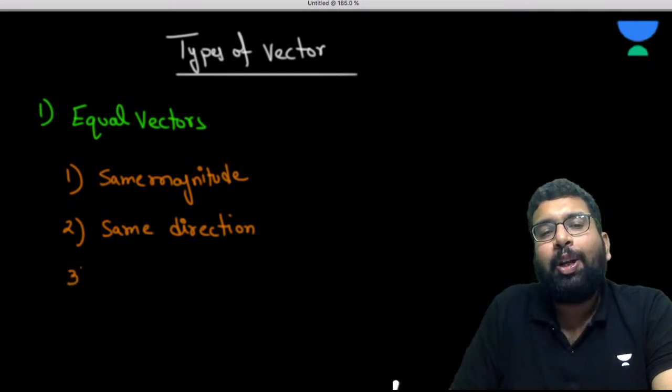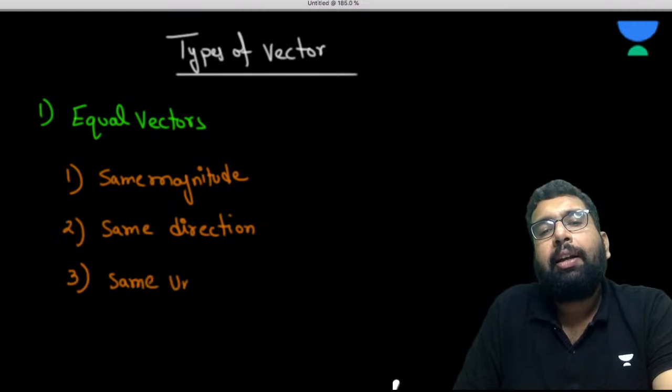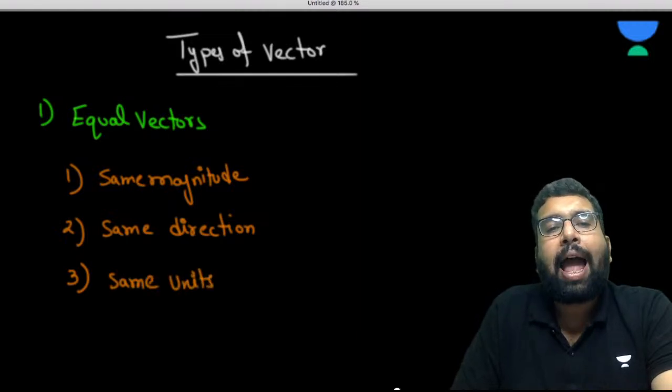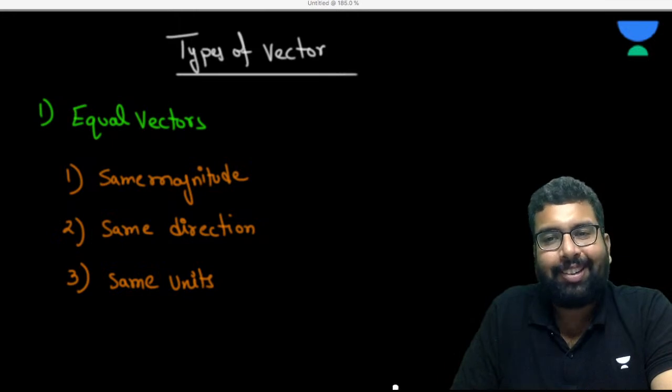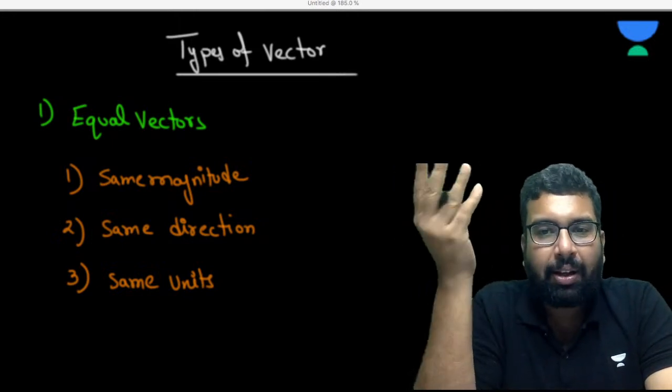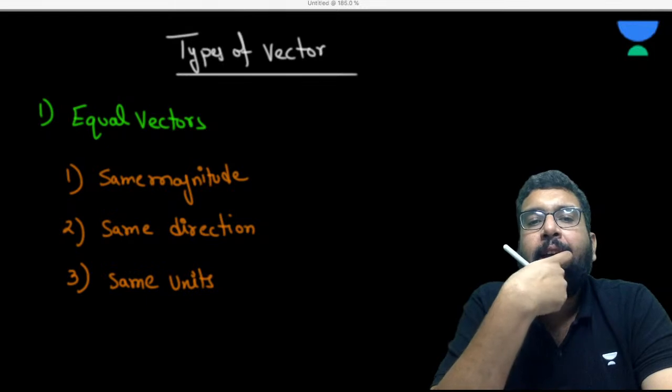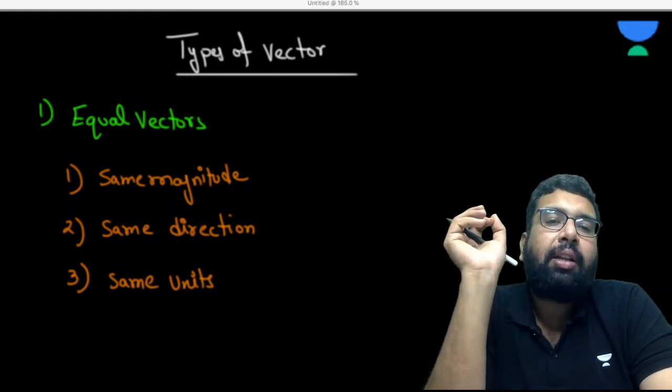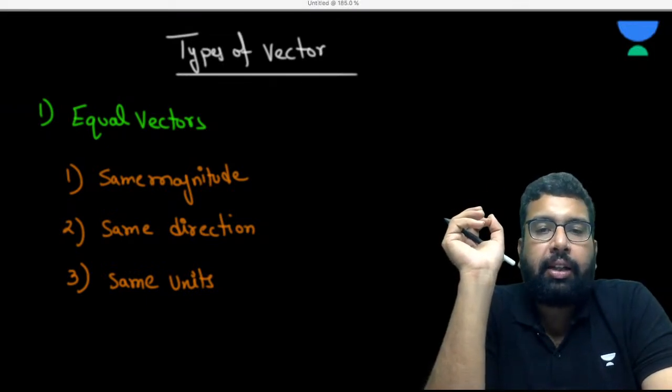Also they must have the same unit, isn't it? You are not going to add velocity to force. This we already know from the dimension chapter. If these three conditions are there, you can say the vectors are equal.